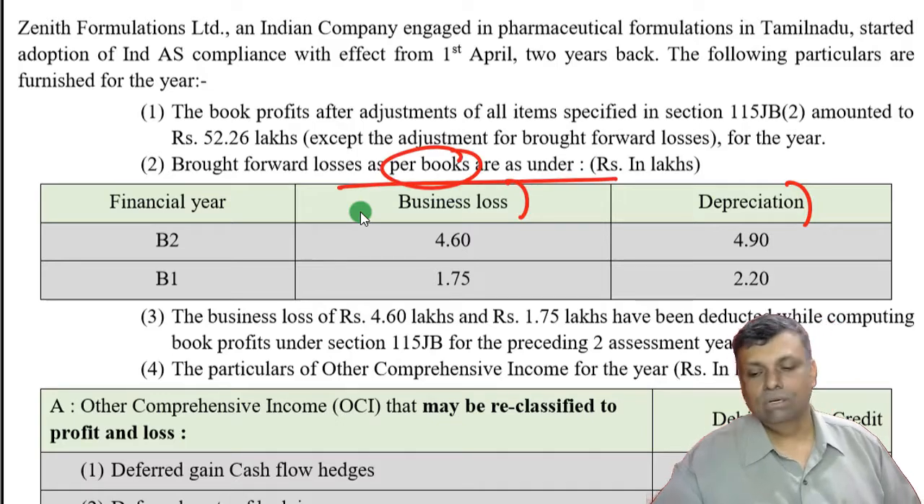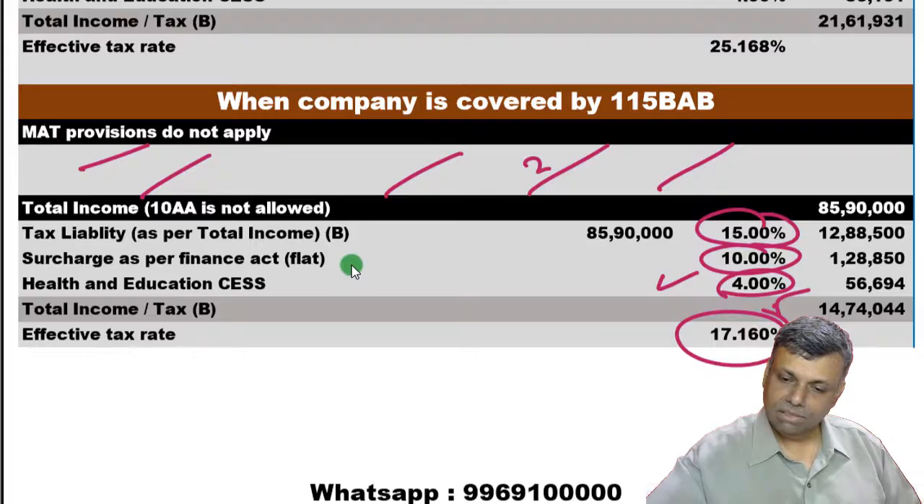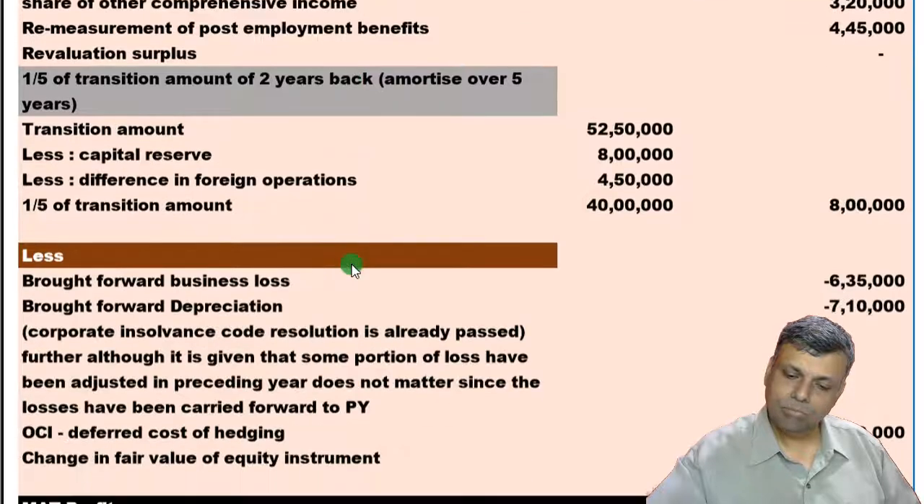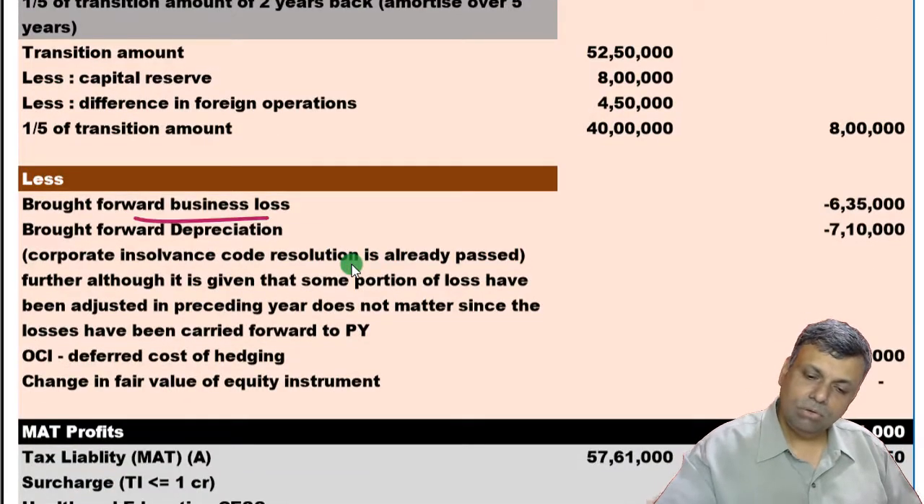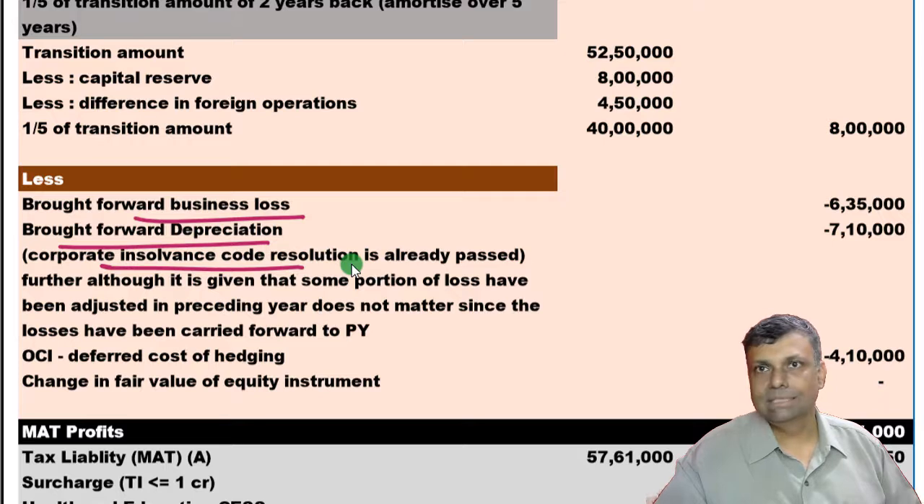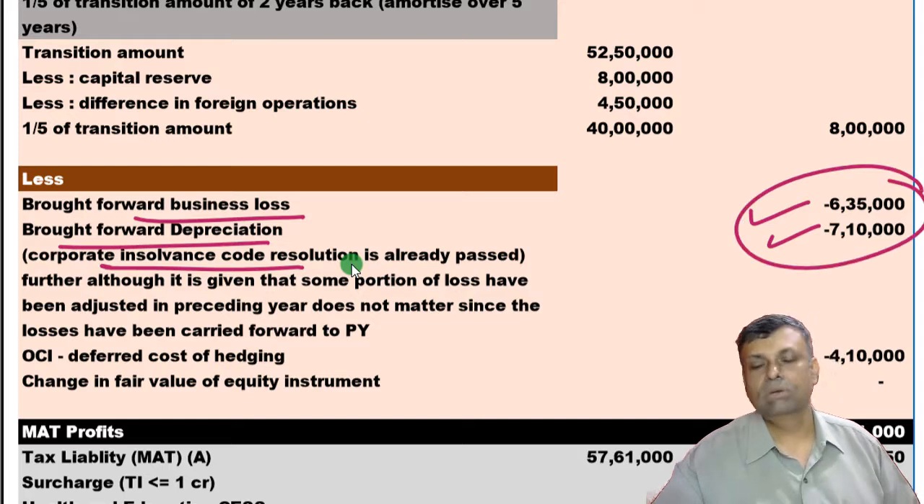Okay, so here you will get loss and depreciation aggregate figures for the purpose of book profit adjustments. See, in the book profits, brought forward business loss and brought forward depreciation. Okay, IBC resolution has already been passed and accepted by the adjudicating authority. So even loss you have got it and even the depreciation you have got it. So aggregate, both of them you have got it.